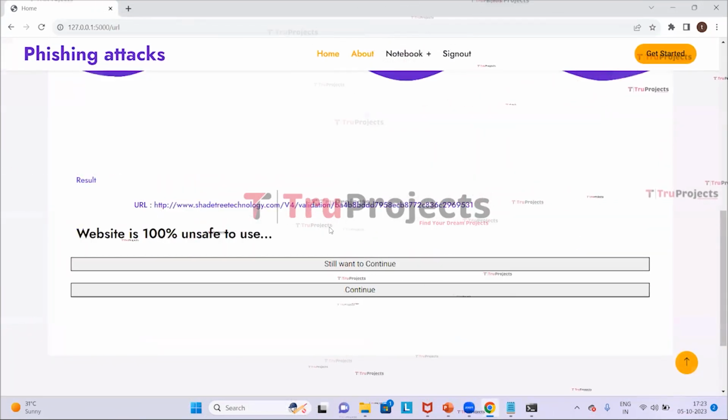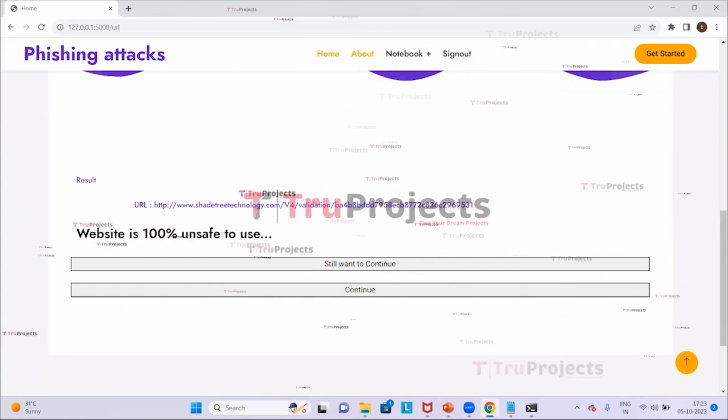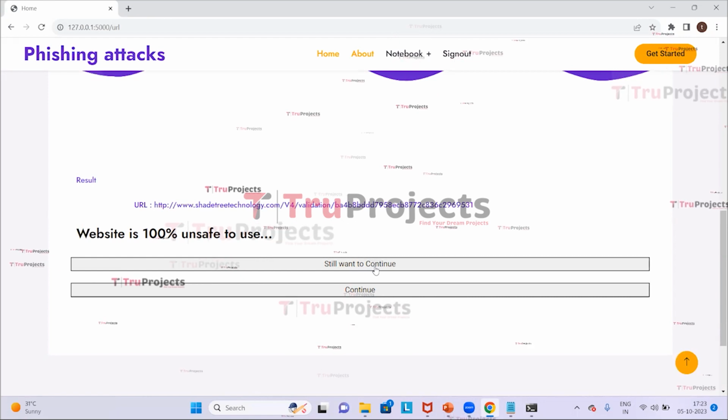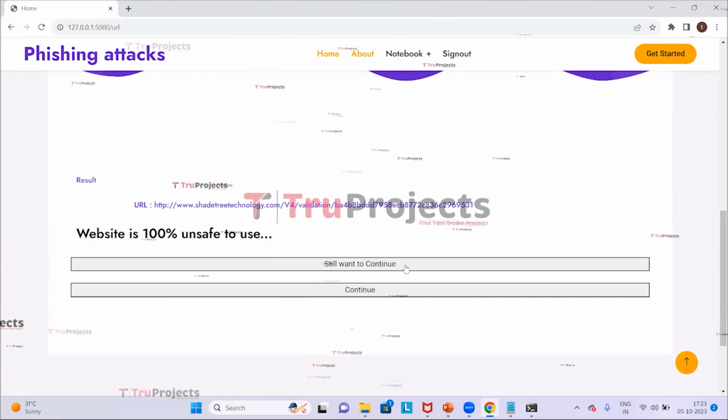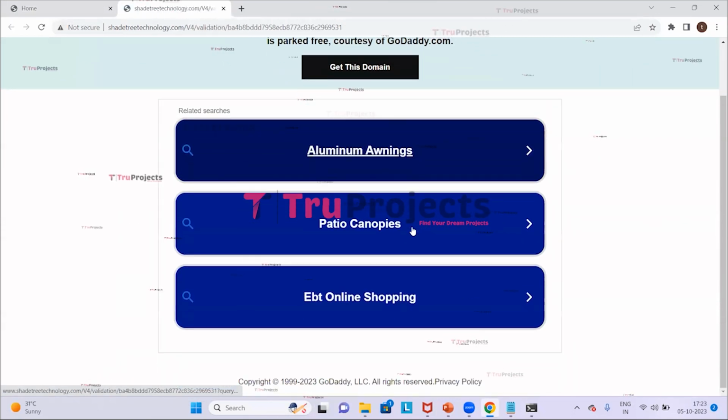Based on the given input, which is the URL, it is predicted that the website is 100% unsafe. If we want to still continue, then we can click on the still want to continue link. So I'm clicking on this link. This is the web page URL.